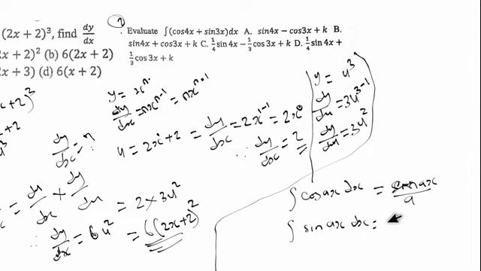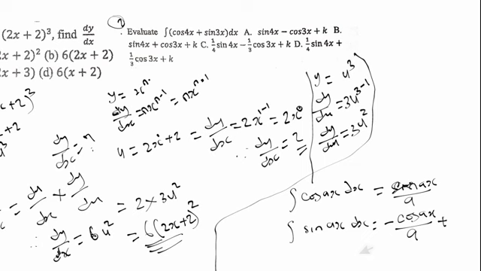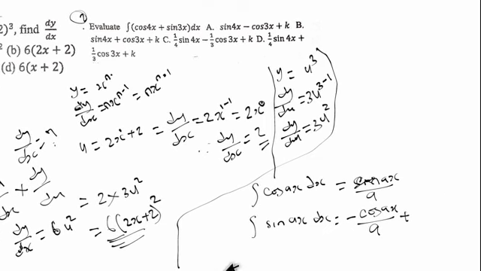So this one means that we have minus what? Minus cos of as, divided by the coefficient of this s, that is a, divided by a, plus a constant. You must add constants. So integration has a constant, that is k, and this one also has a constant k.